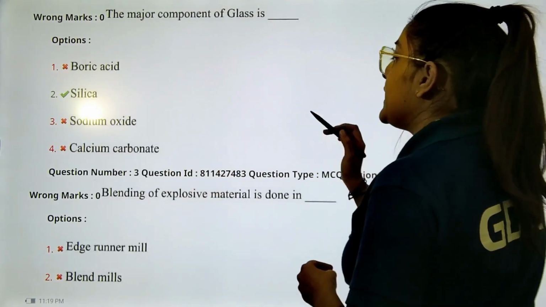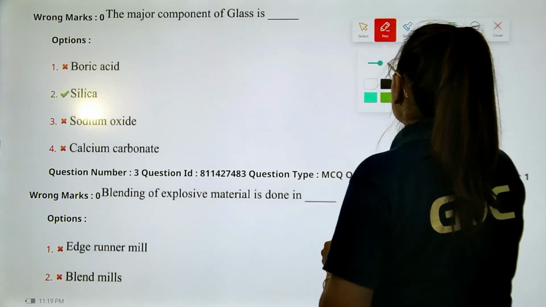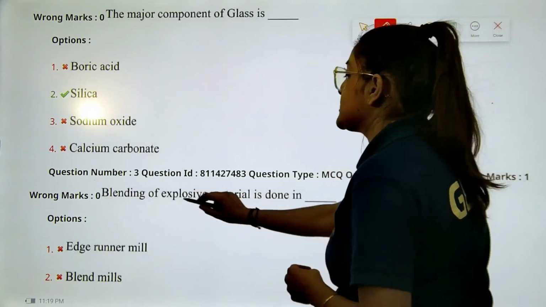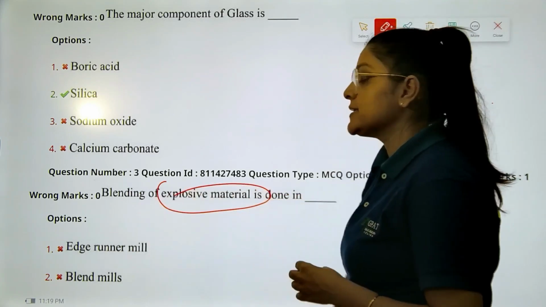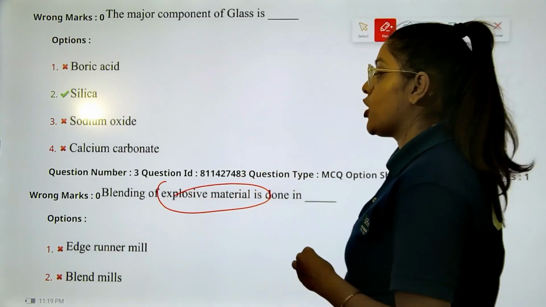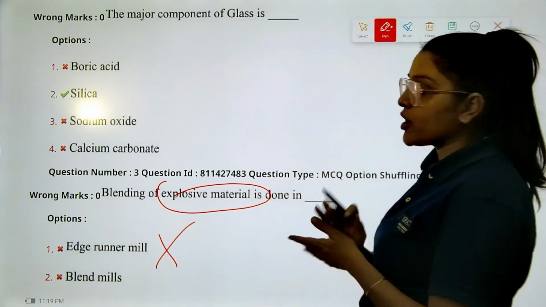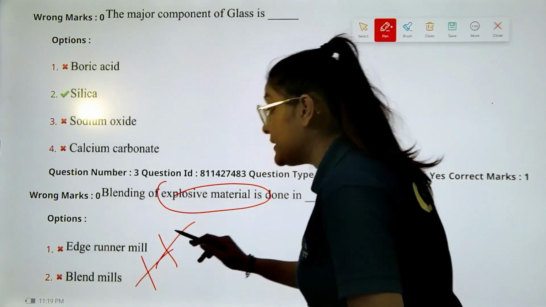Next question says, blending of the explosive material is done using which type of mill? You have the edge runner mill, which directly goes out of the options, and the blender mill.